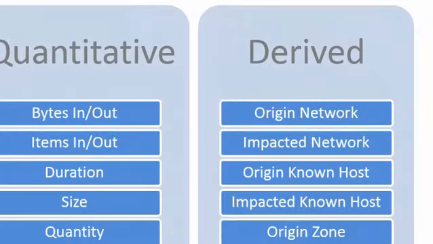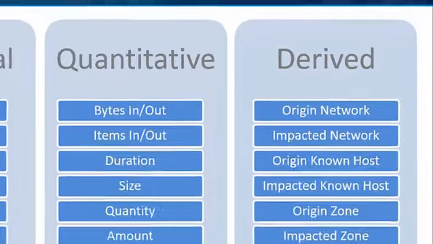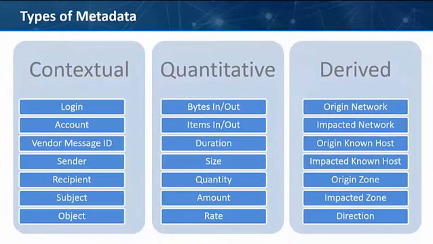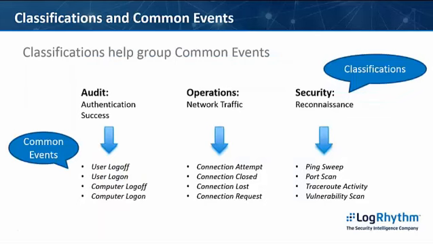In addition to parsed metadata, LogRhythm derives some metadata from the logs. Derived metadata fields use parsed information and relate it to the LogRhythm configuration information to provide additional context about the log message. Some examples of derived metadata include impacted known host and direction. Keep in mind that the lists shown here are only some examples, and there are many more metadata fields used by LogRhythm. Two very important additional metadata fields are classification and common event.